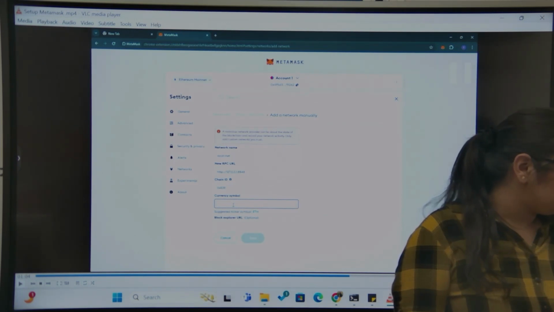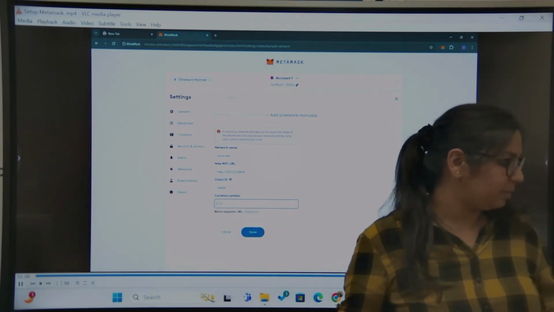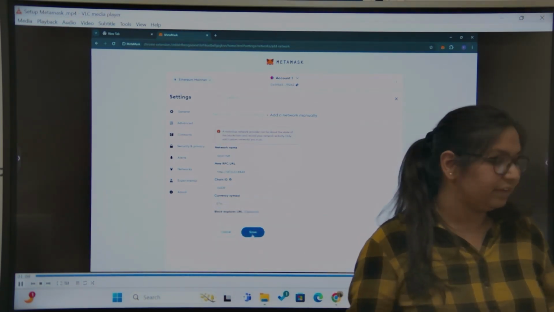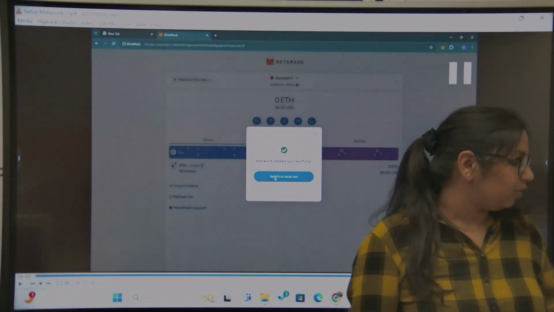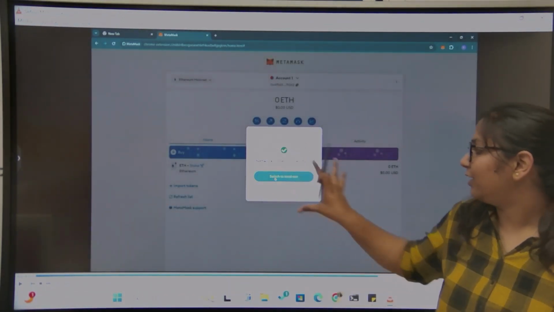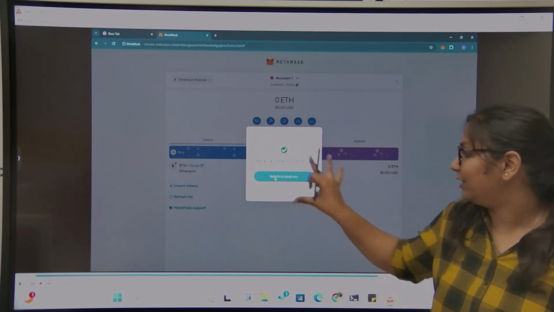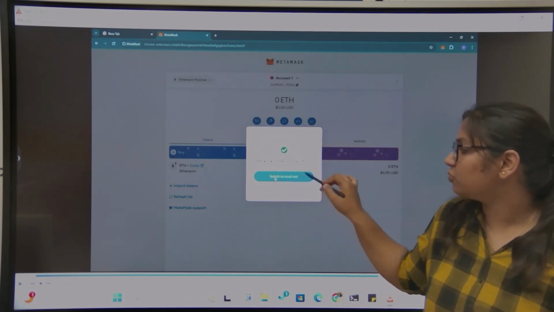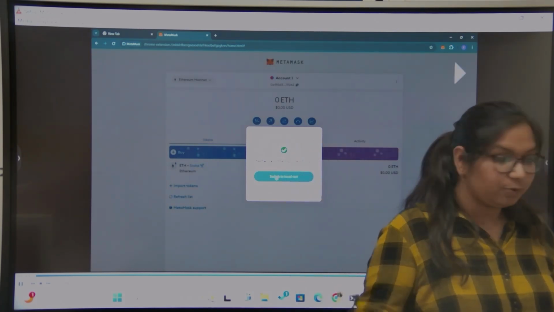Now the currency symbol is ETH. ETH represents Ether, so we'll be dealing with Ethers. Once you save it, you'll get a pop-up like this. Now you have to click on switch to local-net, which you just created.